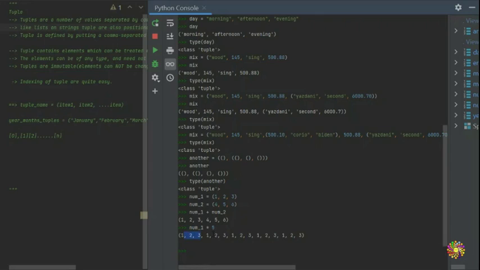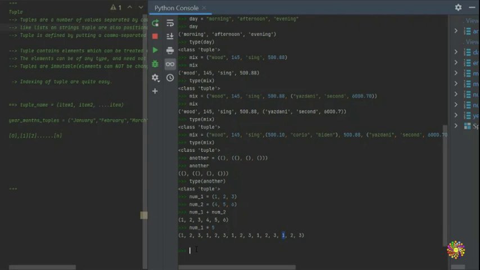So 1 2 3, 1 2 3 4, and 5. You guys are going to see it multiplies: 5 times 1, and it's going to be 2, 3, 4, 5. It's multiplied by 5 because we have our 3 elements here, and you guys are going to see that multiplied 1 2 3 4, and that's a 5. So it multiplies that by 5. That's what you guys are going to get.